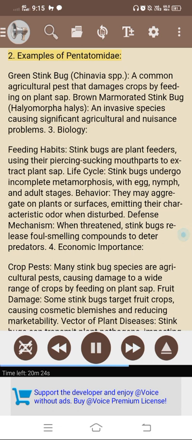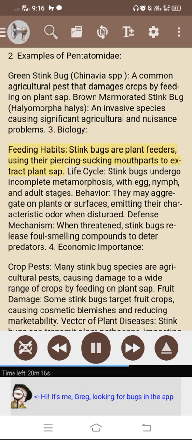2. Examples of Pentatomidae. Green stink bug Chinavia spp, a common agricultural pest that damages crops by feeding on plant sap. Brown marmorated stink bug Halyomorpha halys, an invasive species causing significant agricultural and nuisance problems. 3. Biology. Feeding habits. Stink bugs are plant feeders, using their piercing sucking mouthparts to extract plant sap. Life cycle. Stink bugs undergo incomplete metamorphosis, with egg, nymph, and adult stages.